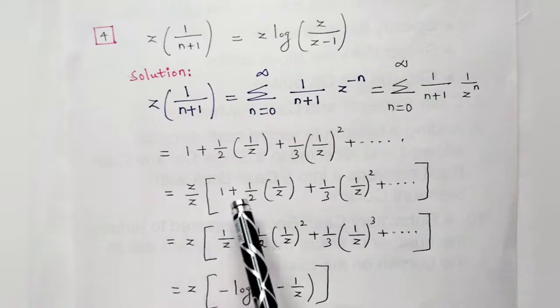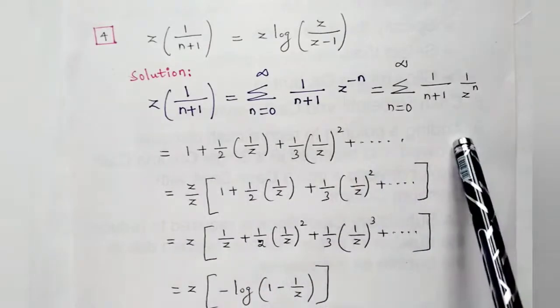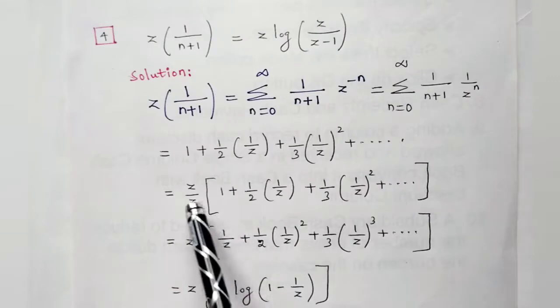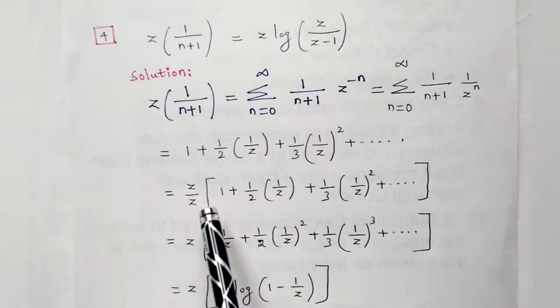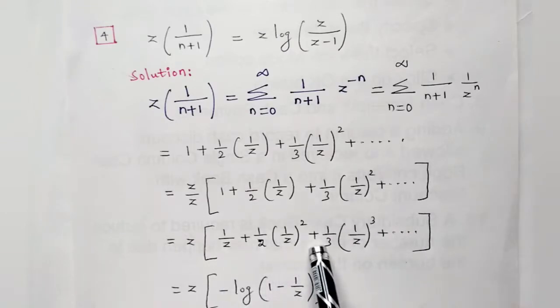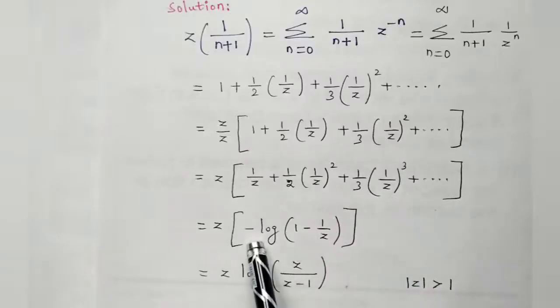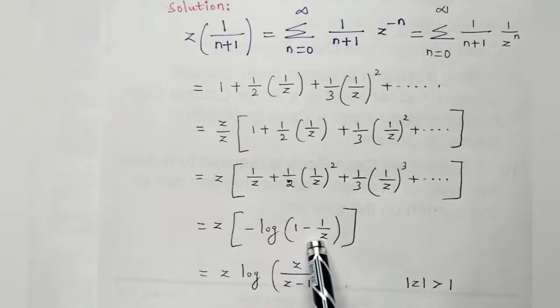Then if you see, this is not matched with any of the series formulas we have seen. So you can multiply and divide by z everywhere. There I can keep z. 1 by z I am getting inside, so that I can get 1 by z plus 1 by 2 of 1 by z square plus 1 by 3 of 1 by z the whole cube plus etc. This series converges to minus log of 1 minus x, where x is 1 by z.